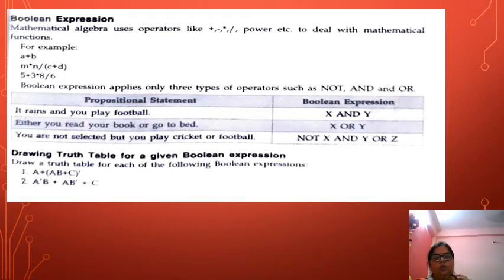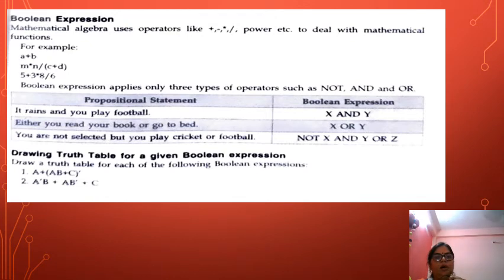Now how are we going to represent a propositional statement? See, it rains and you play football. This is your propositional statement. But how are you going to represent it in Boolean form? X and Y. Suppose X is it rains, and Y is you play football. It will be represented by X and Y. Two sentences have been combined with the help of and.